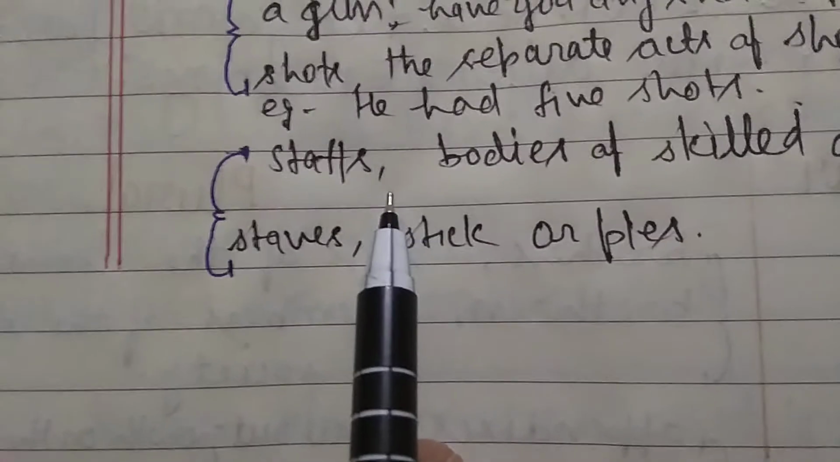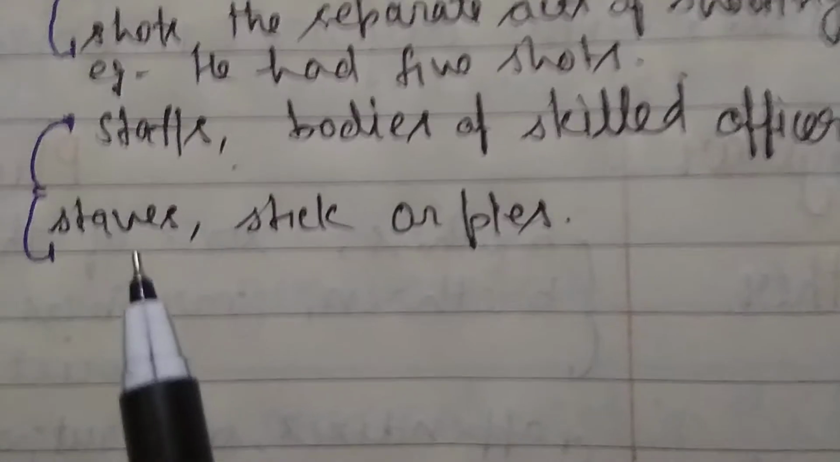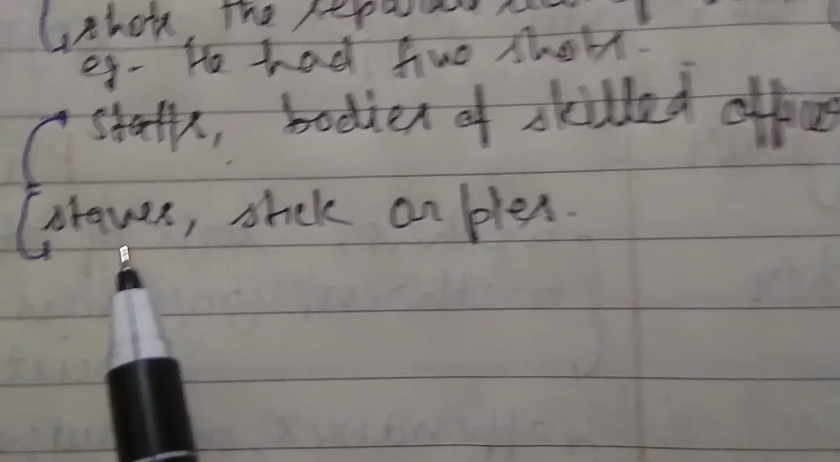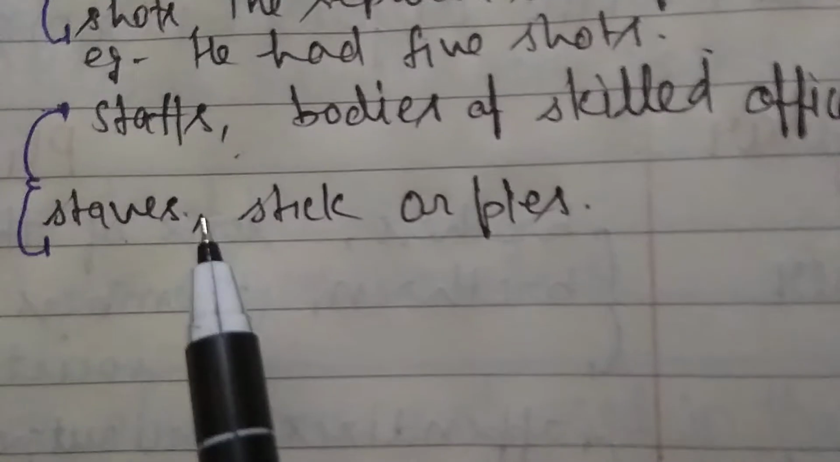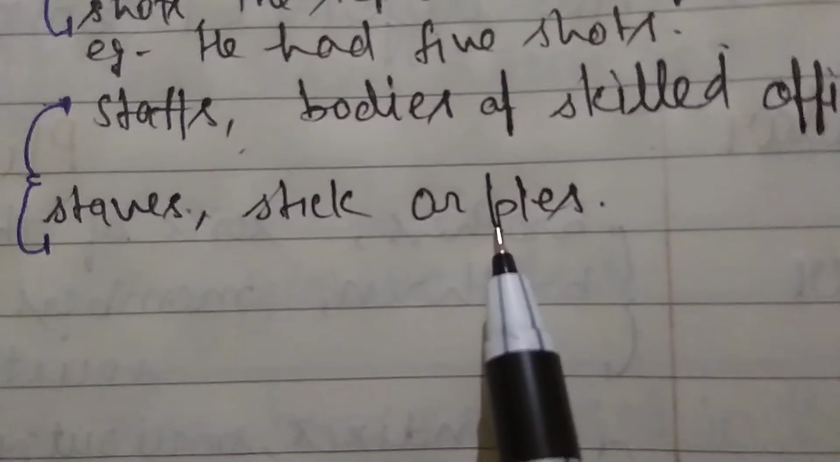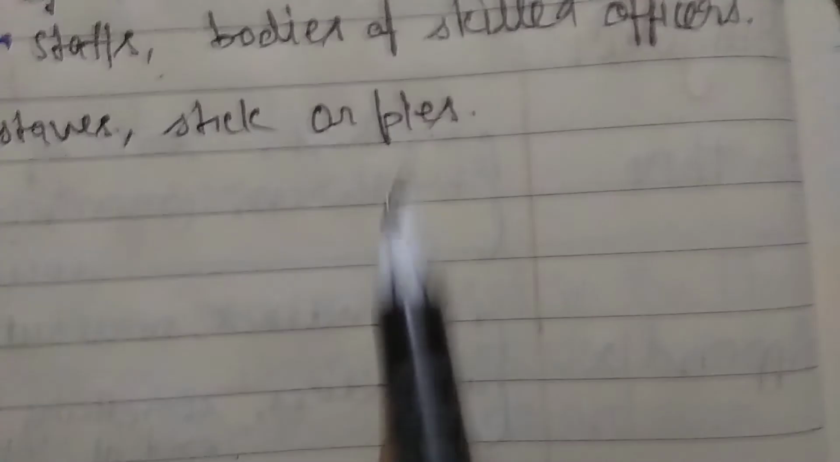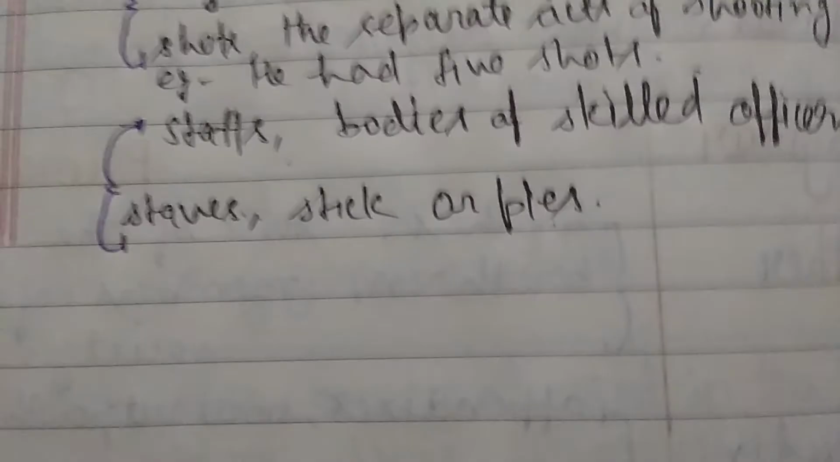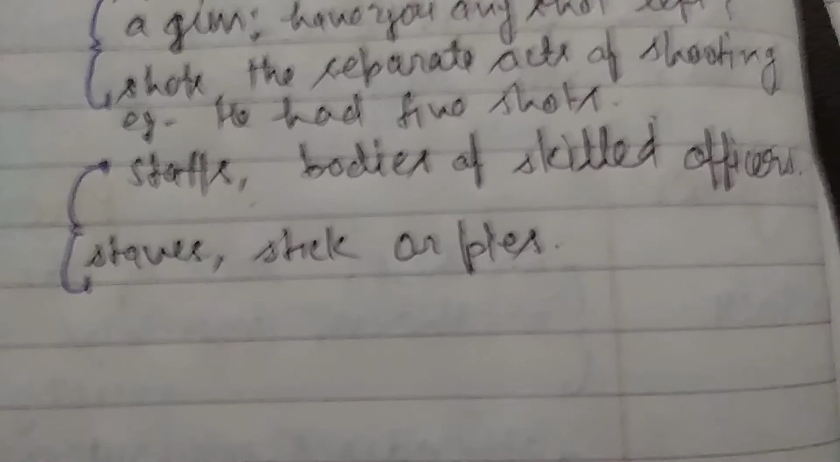And the last one is staff. You know staffs? Bodies of skilled officers. And staves, S-T-A-V-E-S. Staves means sticks or poles, P-O-L-E-S. Sticks or poles. Clear?